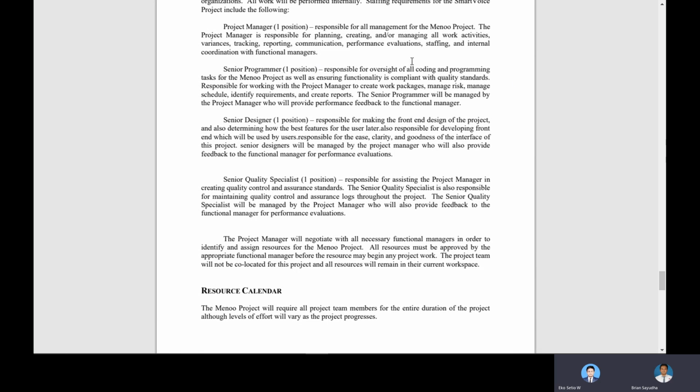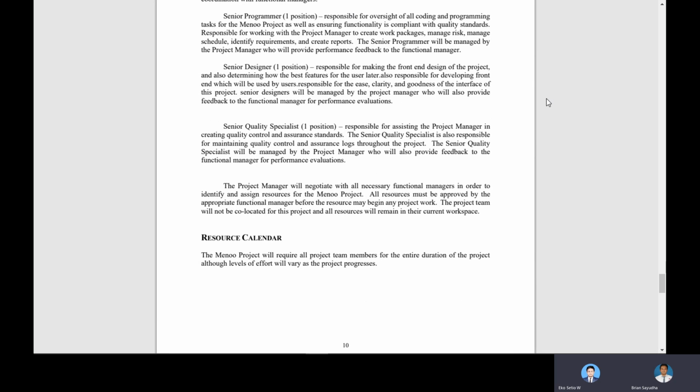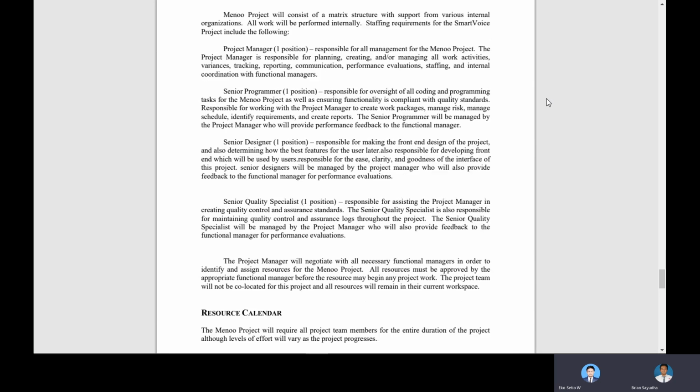And the senior programmer is responsible for oversight of all coding and programming tasks for the Menoo project, as well as ensuring functionality is compliant with quality standards. They are responsible for working with the project manager to create work packages, manage the schedule, identify requirements, and create reports. The senior programmer will be managed by the project manager.